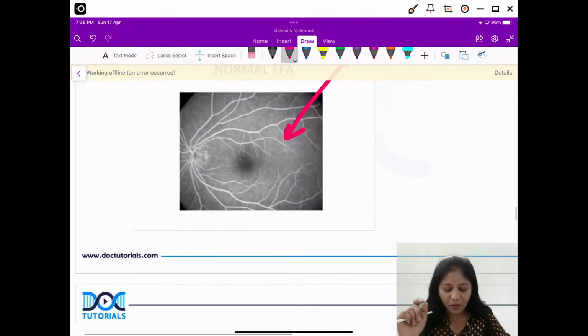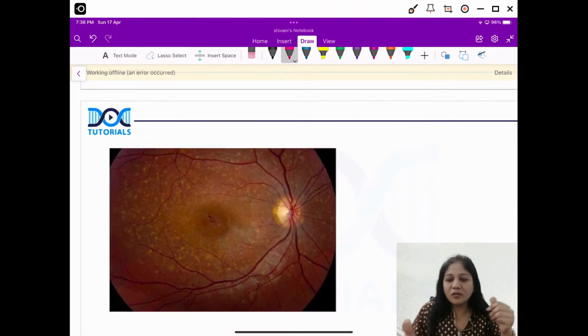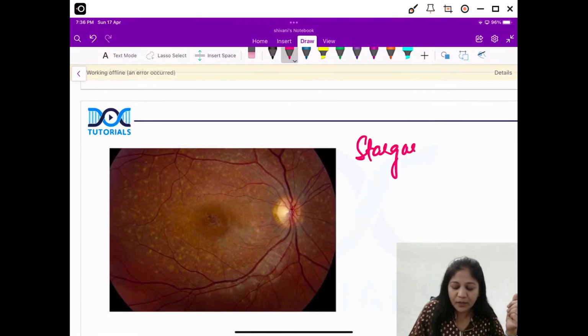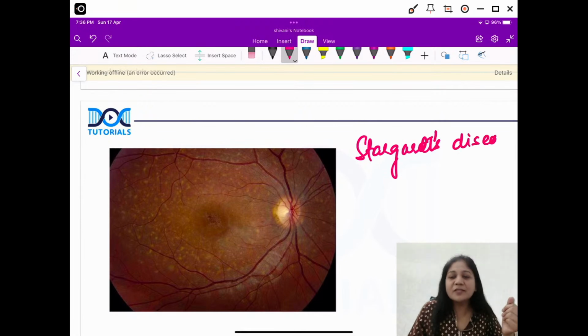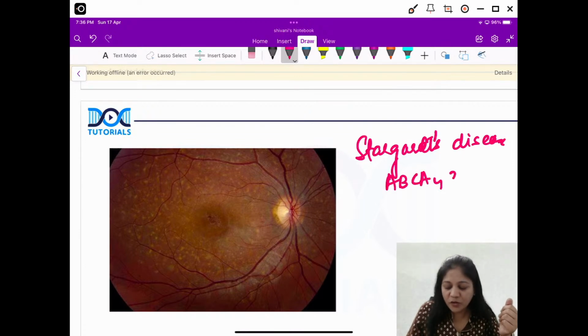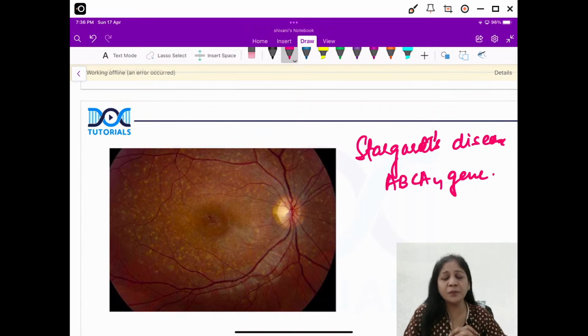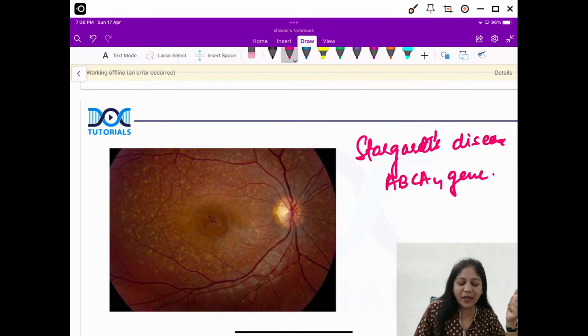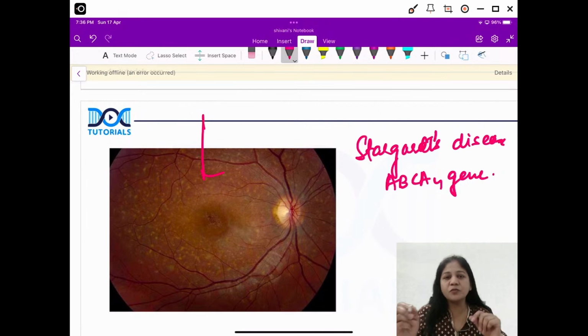Now, guys, one of the important causes of this is Stargardt's disease. Okay, Stargardt's disease. So, what do we have in Stargardt's disease? There is a problem in the ABCA4 gene, isn't it? There's a mutation in this ABCA4 gene wherein this gene is important for the vitamin A cycle. So when this gene is mutated, the vitamin A cycle is not completed and the waste material from the phototransduction cycle is accumulated within the retina. So basically these are your fishtail specks. The white you see, these are your pisciform or fishtail specks that you see scattered throughout the retina.